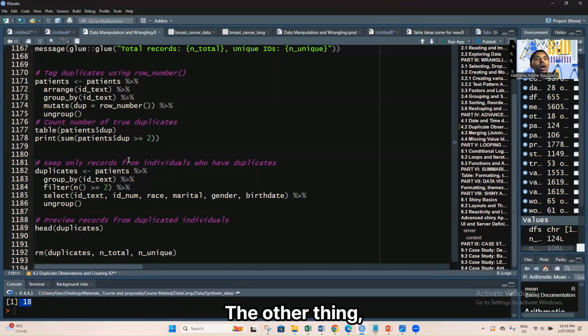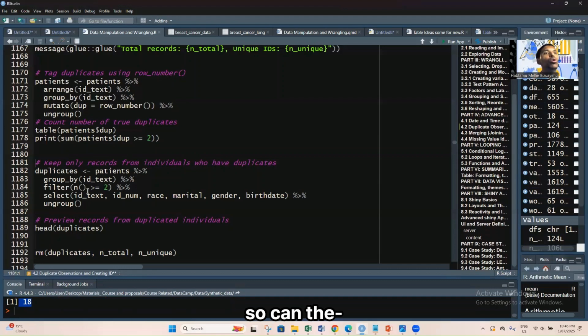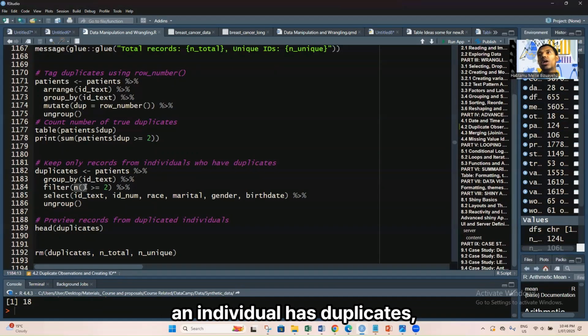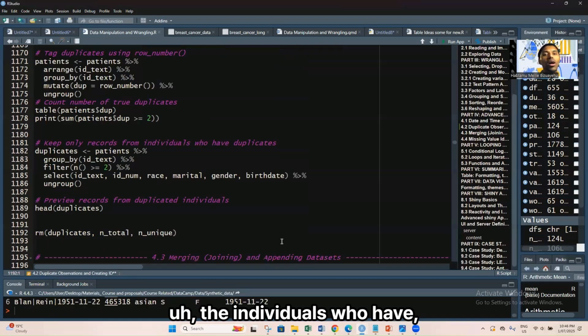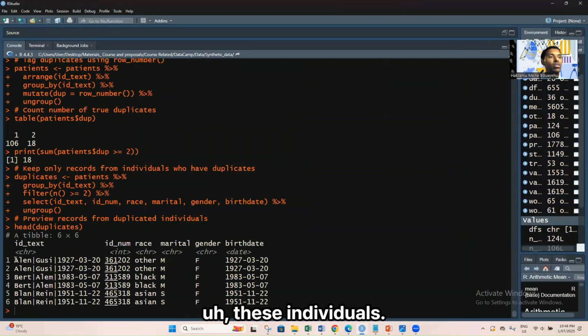The other thing is that sometimes we need to explore the individuals who are duplicates. So n total means the number of rows for individuals who have 2. That means if an individual has duplicates, then they will have by default 2 in their row. So we are filtering the individuals who have duplicates. Some of the individuals who have duplicates are these individuals.